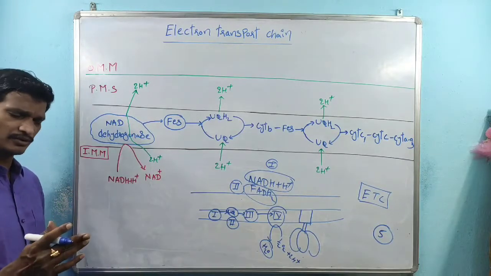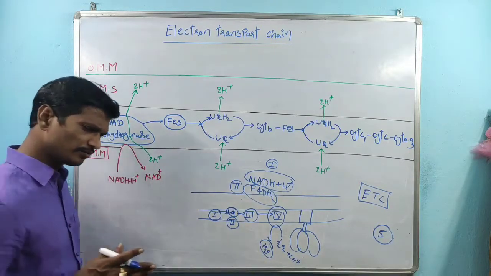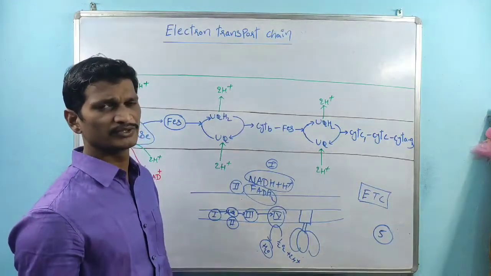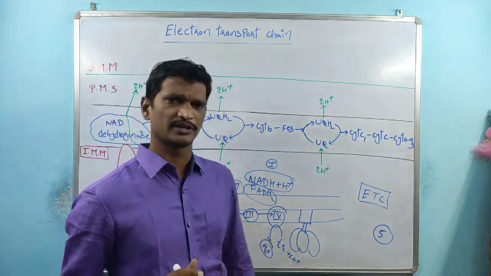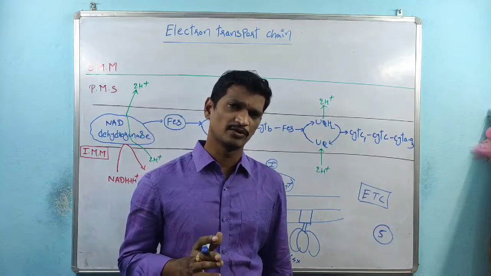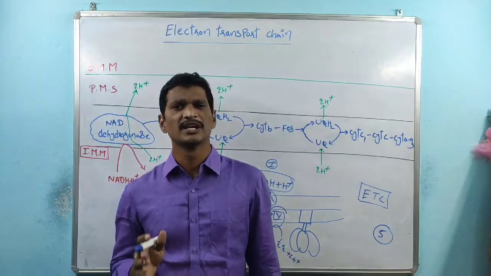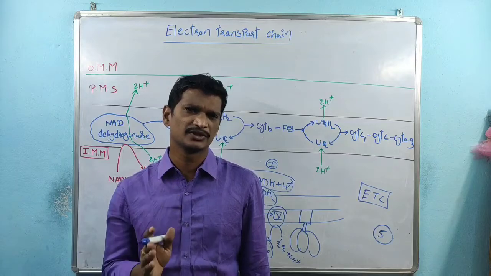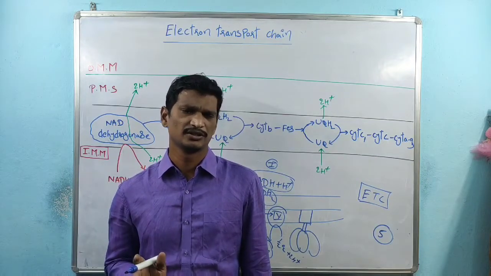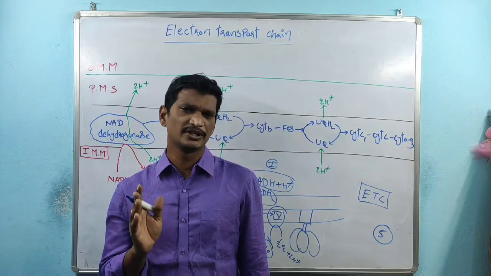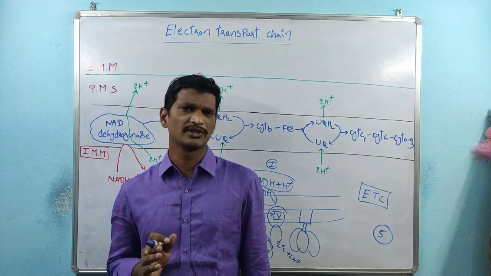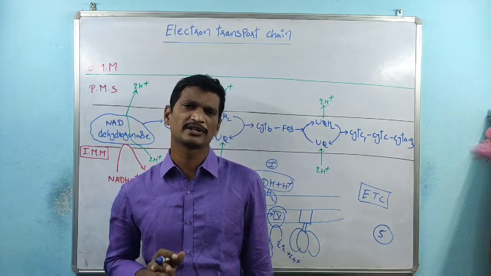So both pathways are different means. The complex 1 pathway is different from the complex 2 pathway, but both pathways are involved in the transport of electrons. Remember, NADH plus H plus interacts with the complex 1 structure, then FADH2 interacts with the complex 2 structures.